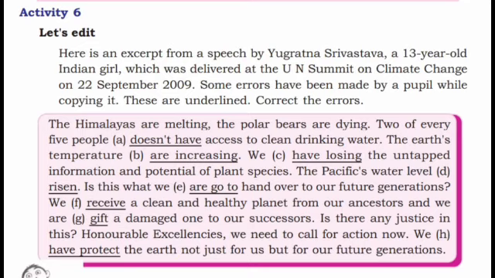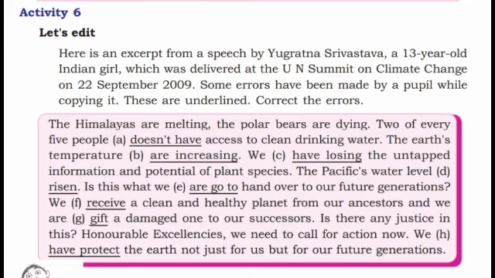Then next we have losing the untapped information and potential of plant species. I have taught you present perfect tense, that is subject plus have or has plus V3. Along with have and has, the V3 form is used.